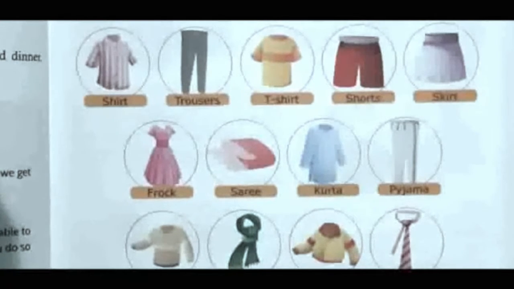You will wear a good looking cloth. It means if we have to look good, then we need to wear neat and clean clothes. Clothes make us look good.